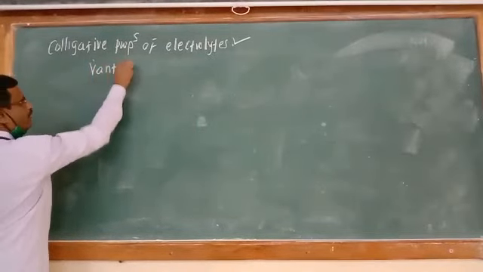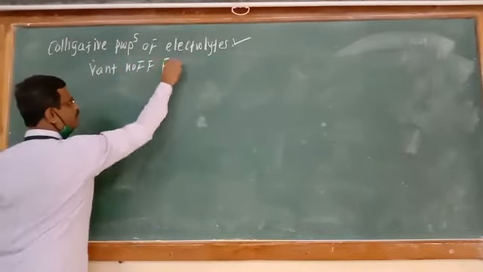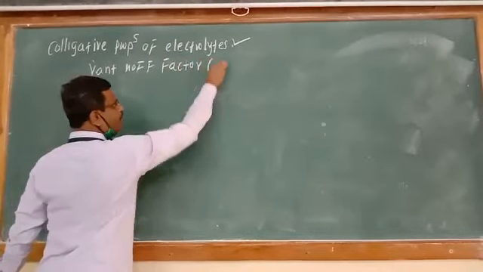It is a Van 't Hoff factor. It has the symbol small i.